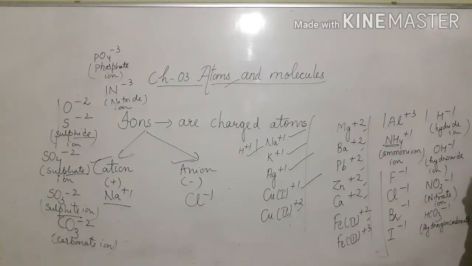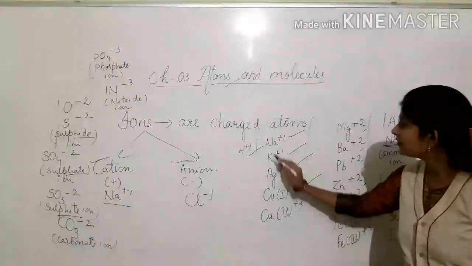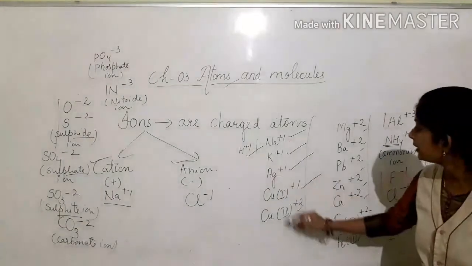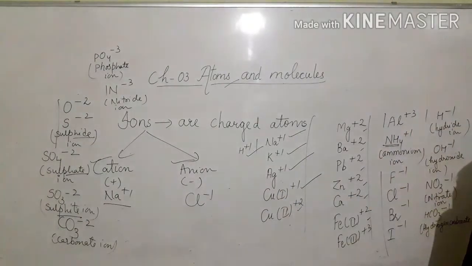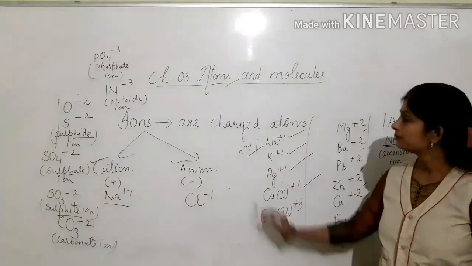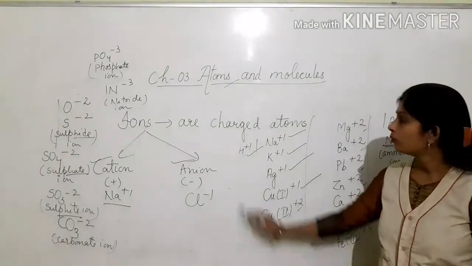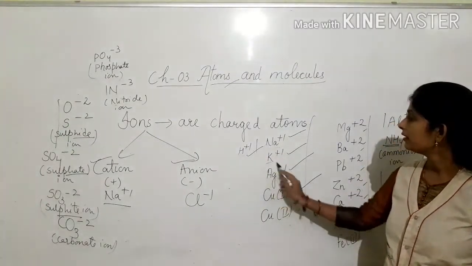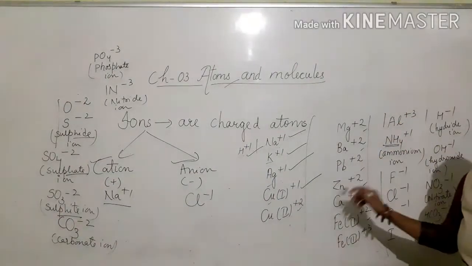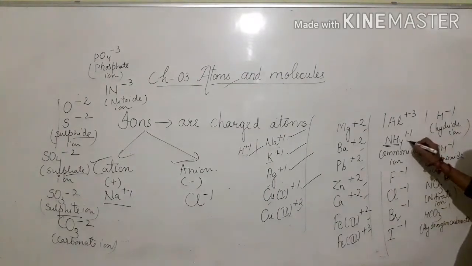We have noticed that these ions are made up of only one charged atom. See, hydrogen ion, H plus 1. How many charged atoms are there? 1. Here 1. Here 1. So having only one charged atom.